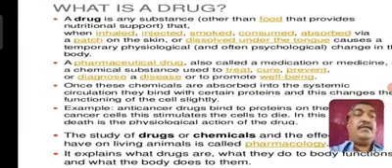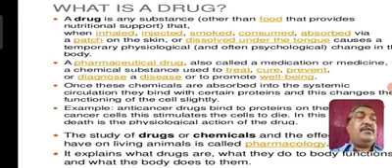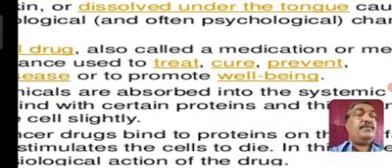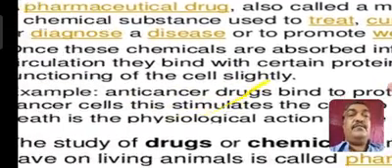The pharmaceutical drugs are also called medicines, a chemical substance used to treat, cure, prevent, or diagnose a disease, or promote well-being. Okay.